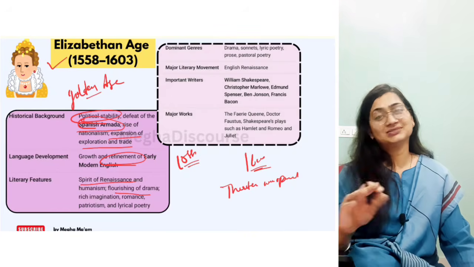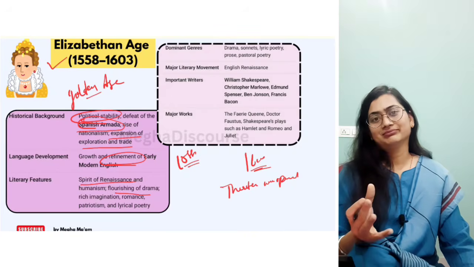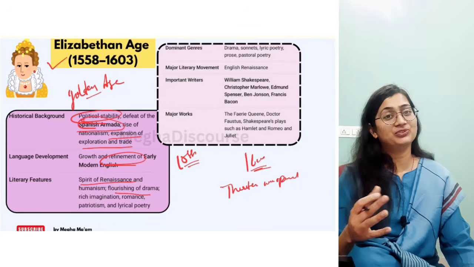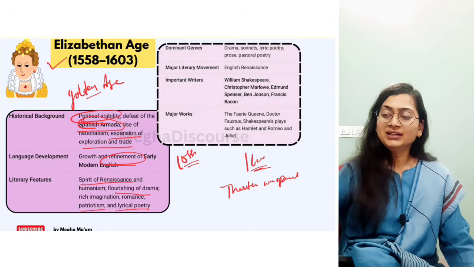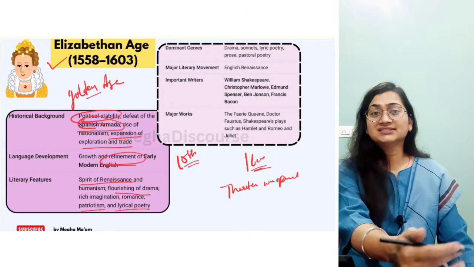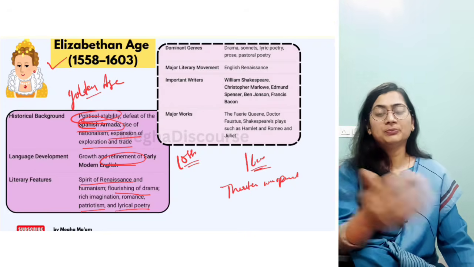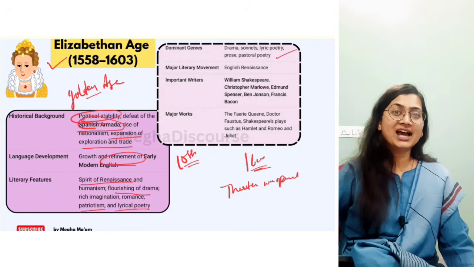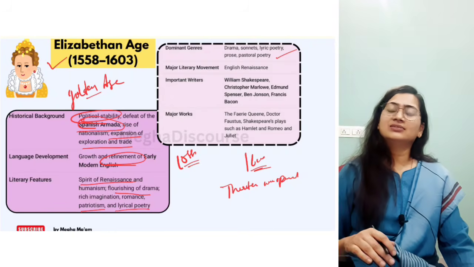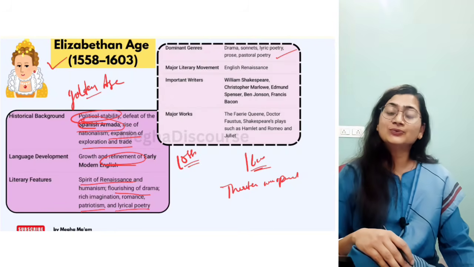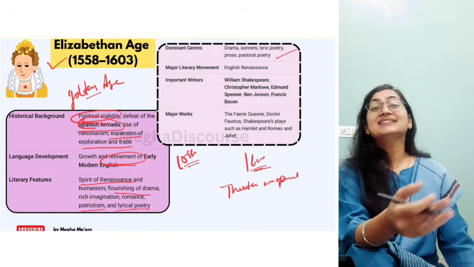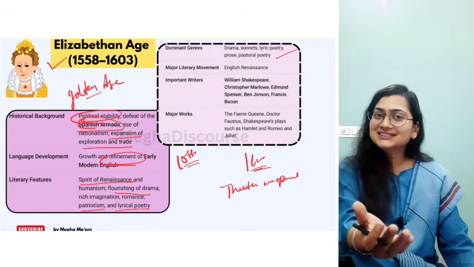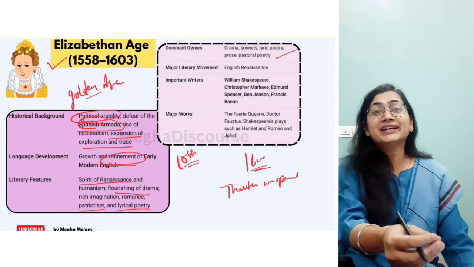This age is also a big one, because we have many writers here like Philip Sidney and others. Patriotism, lyrical poetry, you can see. There is drama, sonnet, lyrical poetry, prose, pastoral poetry. Shakespeare has written Sonnet 18 for his beloved. Edmund Spenser wrote for his beloved the Amoretti. Philip Sidney wrote Astrophel and Stella. So you can find here the sonnet in the love form.